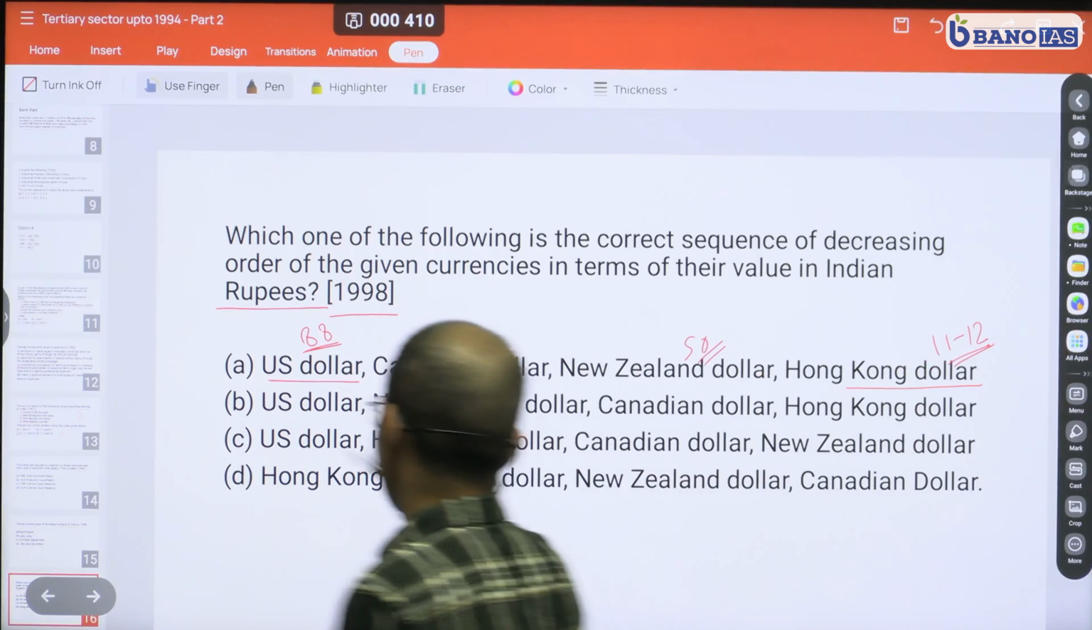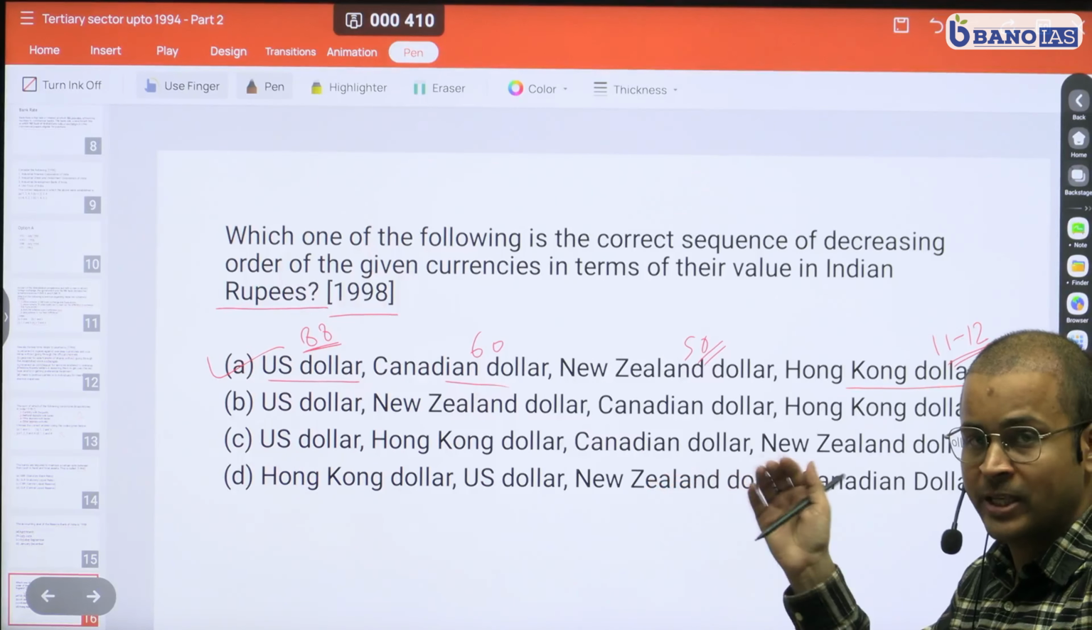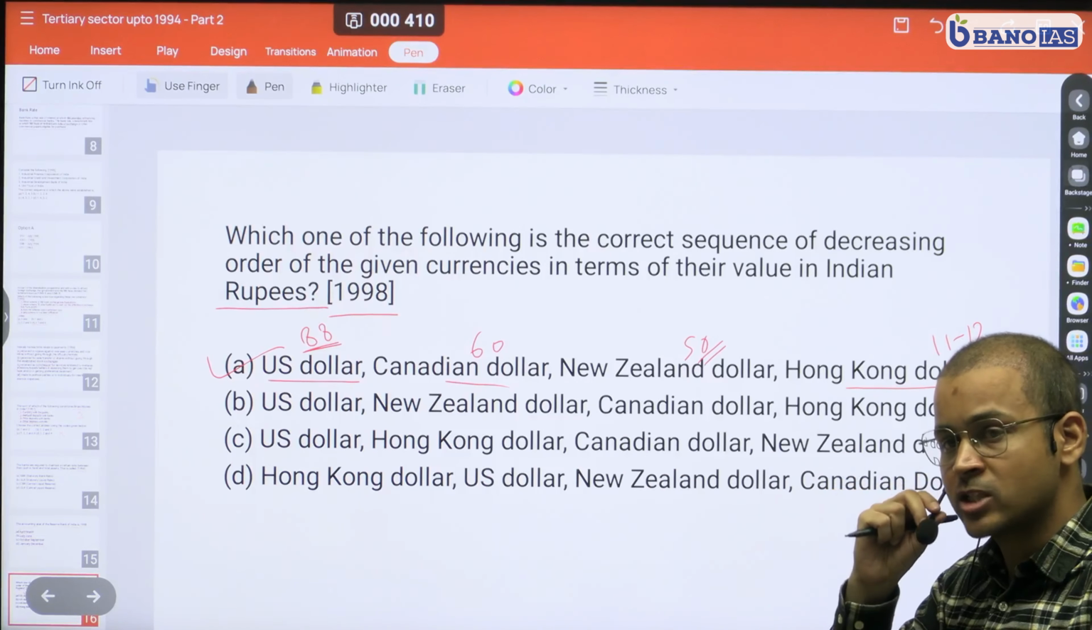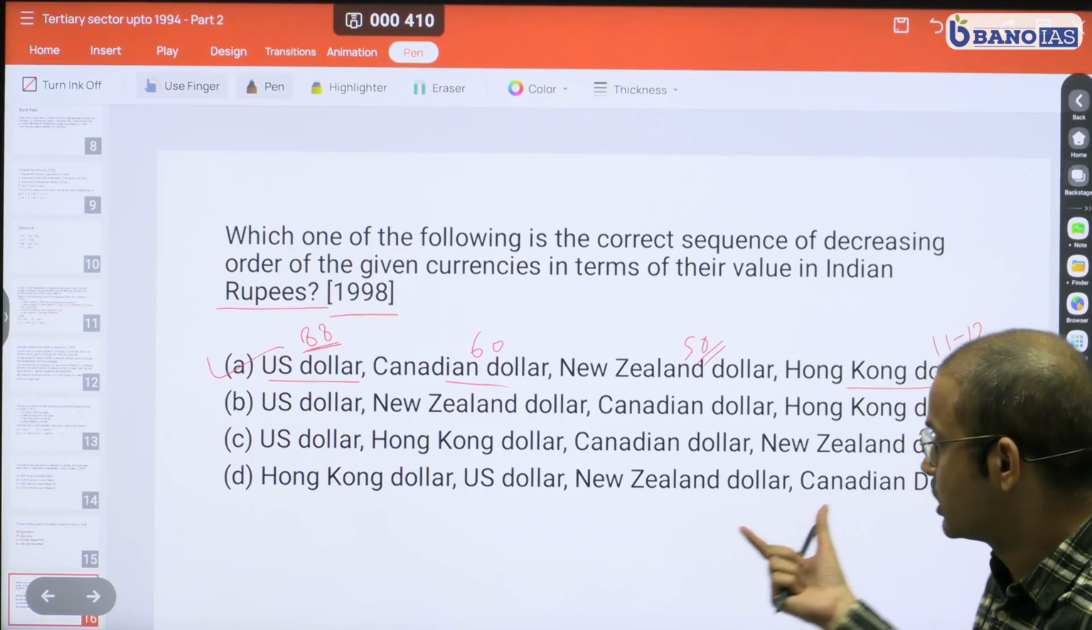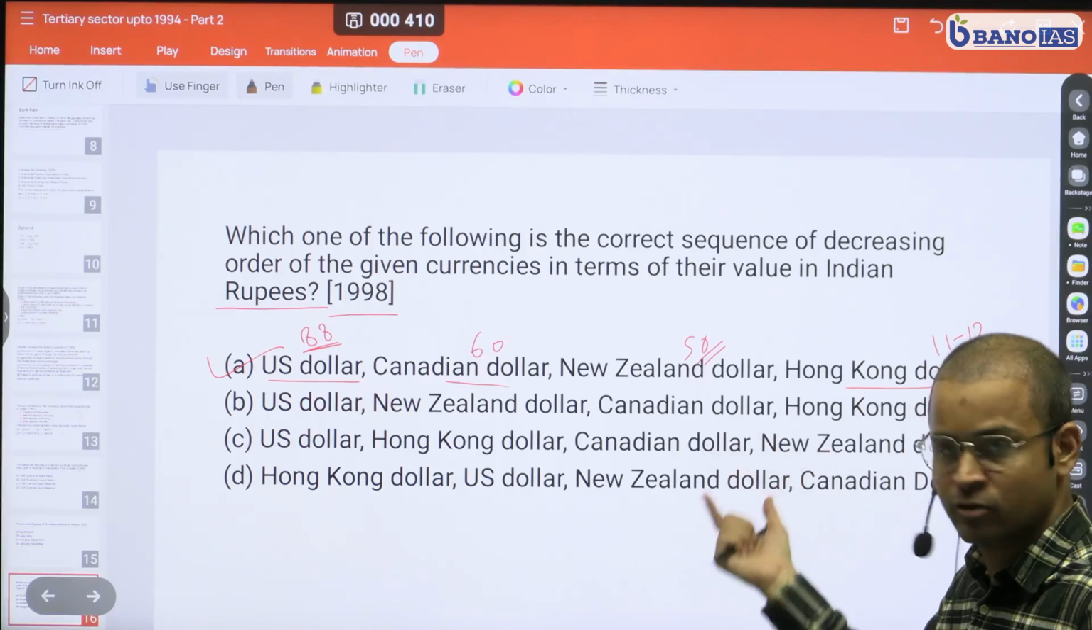So I would say this kind of question could be asked again, because this year the rupee is depreciating, and primarily against US dollar. It is maintaining its level against other currency, but it is the US dollar which is depreciating. So it could come in 2025. They could ask the same question actually, and it would be really difficult to answer unless you have seen this kind of question in the previous year.